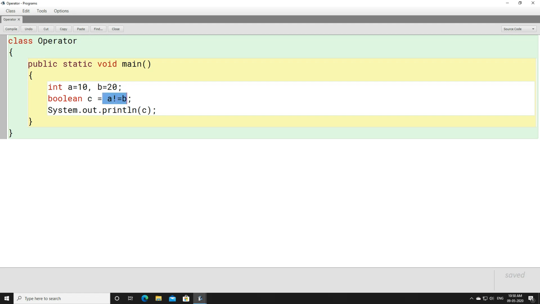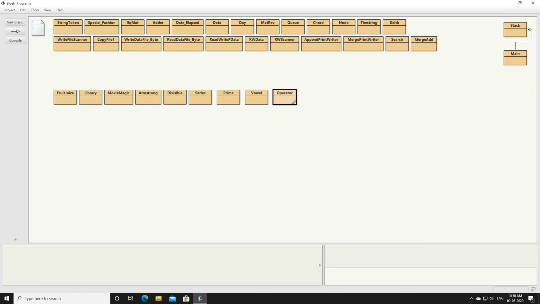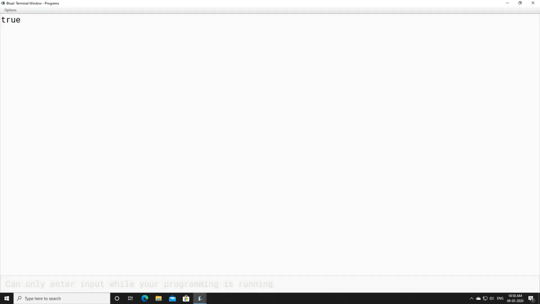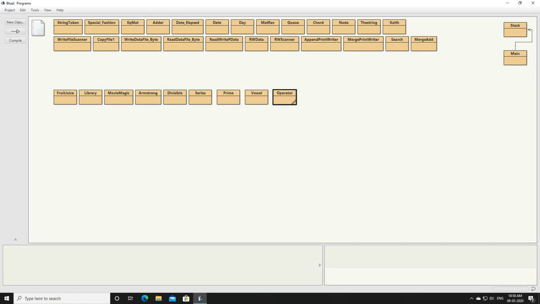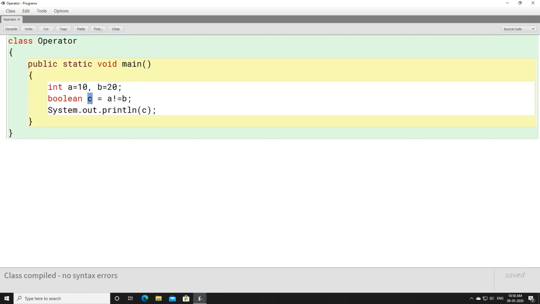Yes, A and B both are not equal, or value of A is not equals to value of B. So the output will be true. You can see here the output comes to be true. And what is the reason the output comes to true? The reason is both are not equal, right?